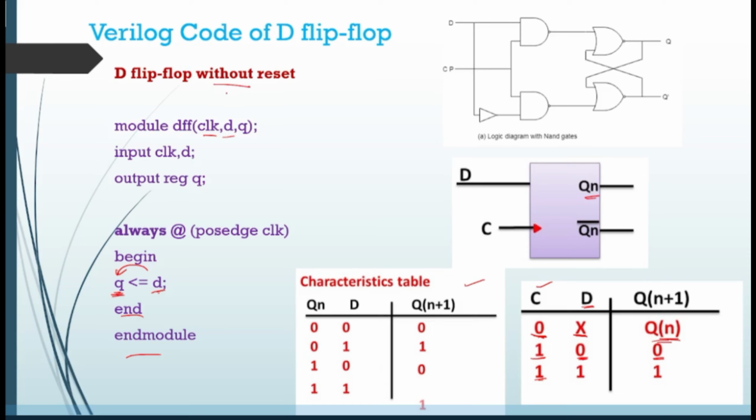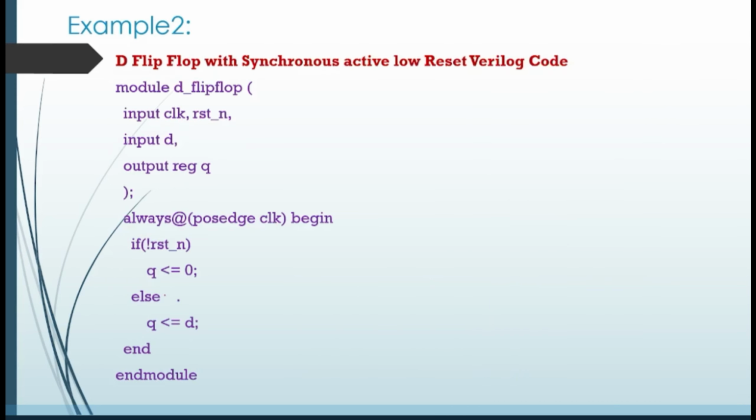For example, if we have a reset, that means we are adding one more control signal to my D flip-flop, along with the clock. When you are adding a control, you need to write a condition, is it or not? So this particular if block comes in. If you are adding reset, I am writing my D flip-flop using a synchronous active low reset. Okay, this is my program.